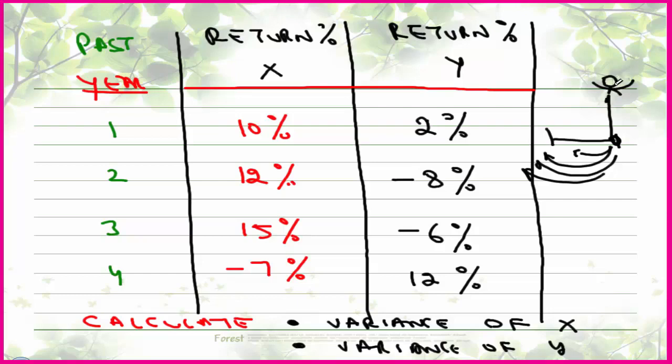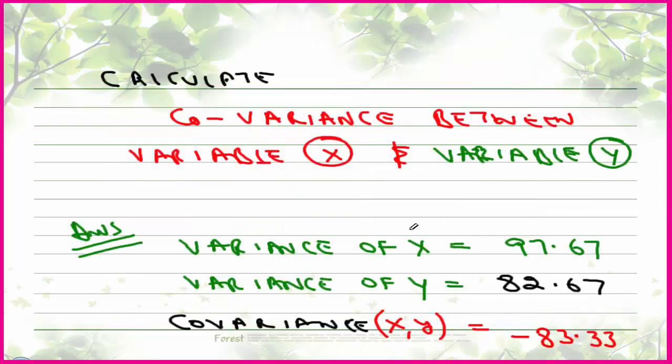It means one is negative, the other positive. So prima facie, I can say that the relationship between x and y is a negative relationship. So calculate variance of x, variance of y, and then the covariance between variable x and y.